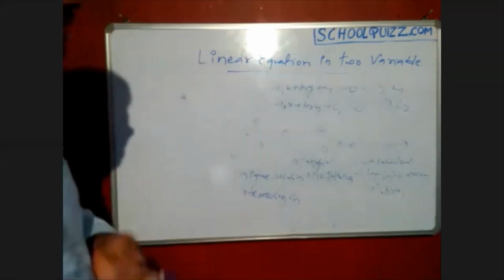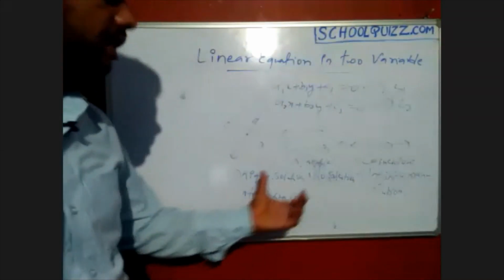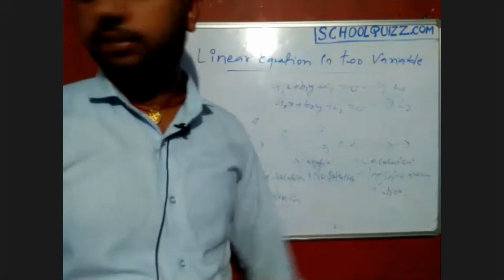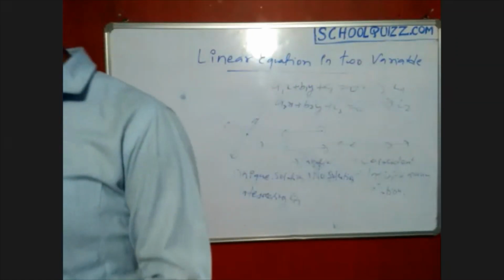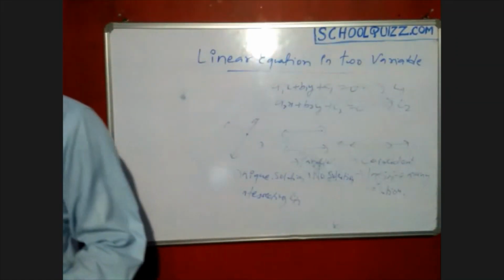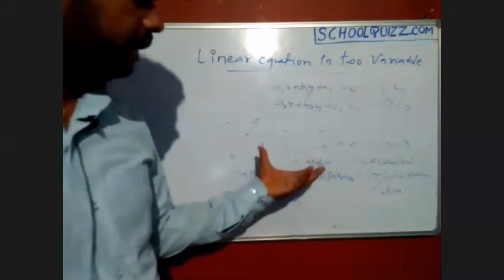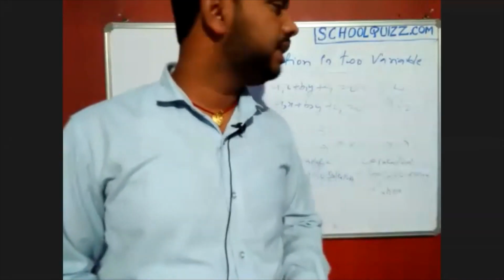So like that, consistent, we can say like that. That is not consistent because we are not getting any value in that. And these are dependent. Okay. So these are the things we can say regarding the relation between line 1 and line 2 by seeing that.